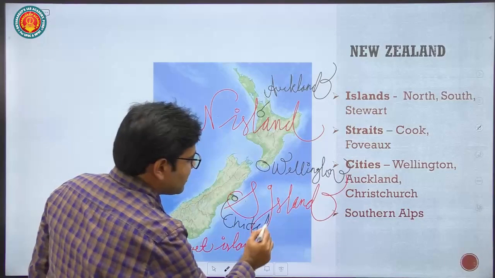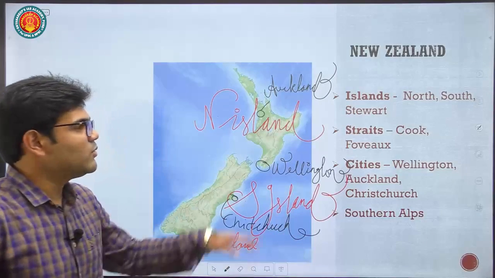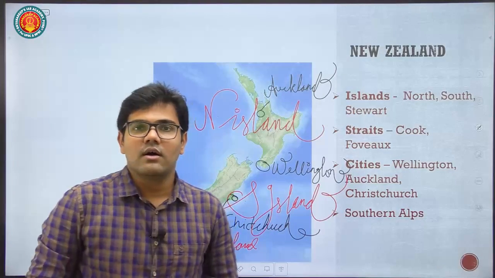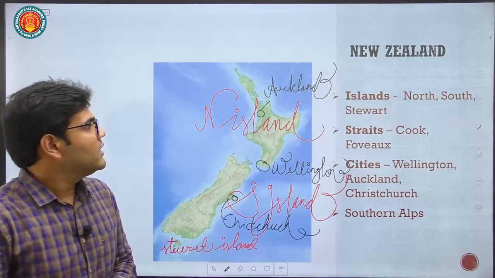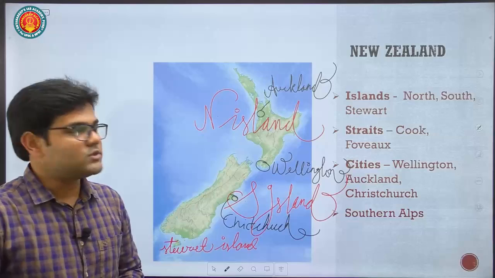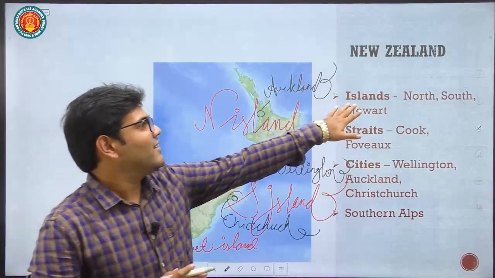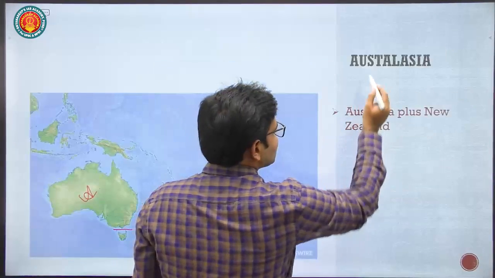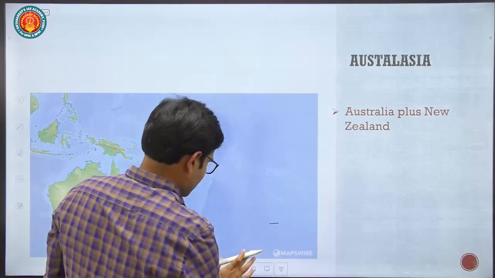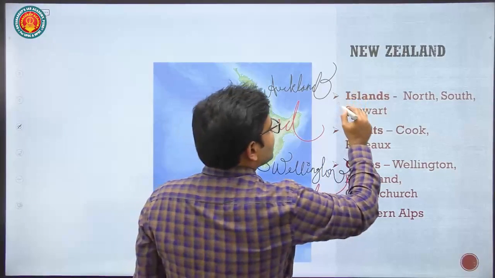While watching cricket, you must have seen these beautiful cities and beautiful nature. In the movie Kaho Na Pyaar Hai, the country was recorded in the beautiful valleys of New Zealand. We will focus from the exam perspective. Islands we covered: the North Island, the South Island and the Stewart Island. So we covered all these islands.